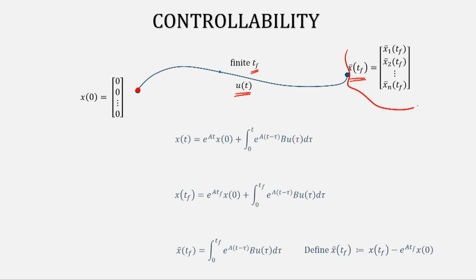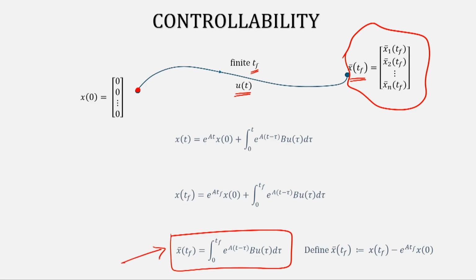And you can see that this question is equivalent to solving this problem, basically finding out a u that satisfies this equation. Now you can understand the controllability idea. I am evolving the definition of controllability in some sense. So basically, initially I said that you can go from any point to any point within a finite time. If you can go from any state vector to any state vector within a finite time, then we say that the system is controllable.